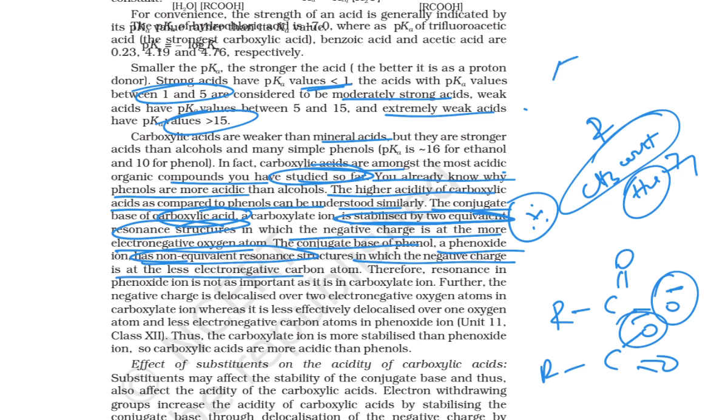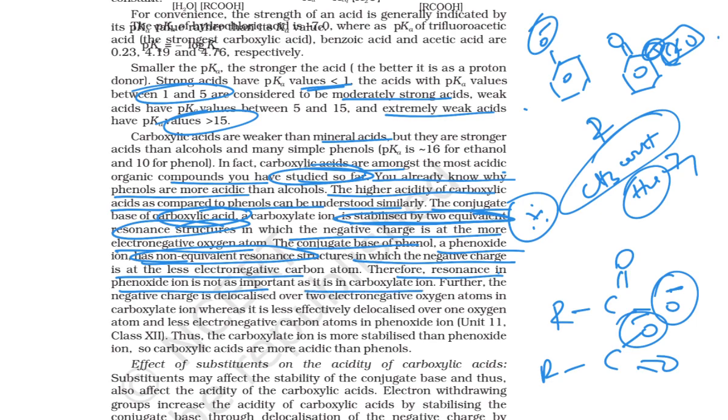So look here, if I am taking the phenoxide ion, in one structure the negative charge is over the oxygen. In another structure, if you look here, if it becomes a double bond, at that time the negative charge will come here, okay. Now the negative charge over the carbon is less electronegative compared with oxygen, that is more important. So therefore the resonance in phenoxide ion is not as important as it is in the carboxylate ion.